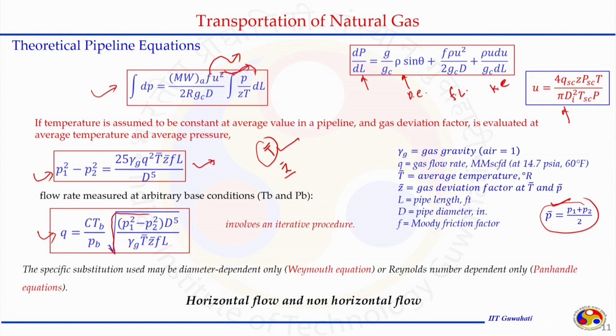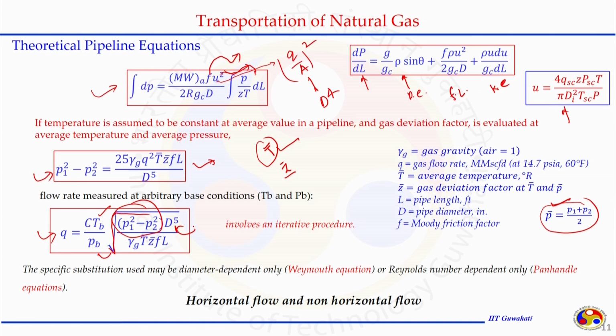And d to the power 5 came because in u square we have Q by A. When we square it, it became Q by A square, and from there it became d to the power 4. One d was already there, so we get d to the power 5 here. After adjustment, with TB and PB at a particular base temperature and pressure, we can relate Q with the pressure difference in square form.